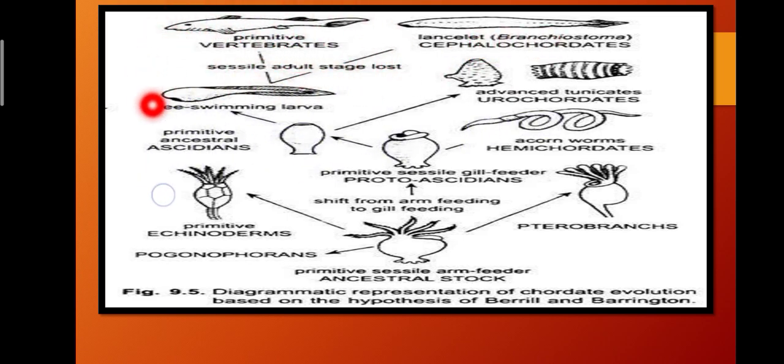This suggests that they have a common ancestor but not each other's ancestor. They don't have any ancestry relation, but they have a common ancestor from which they both evolved in two different ways.